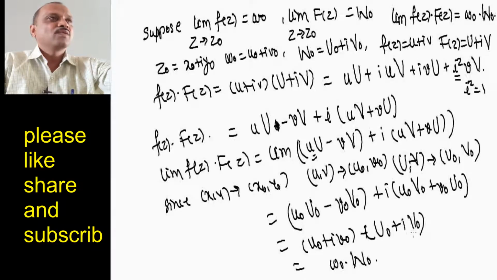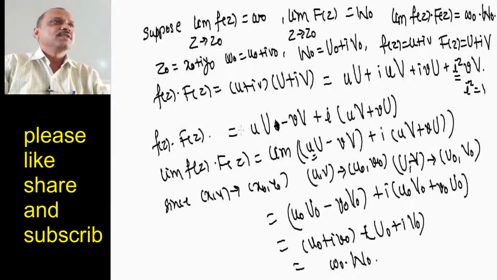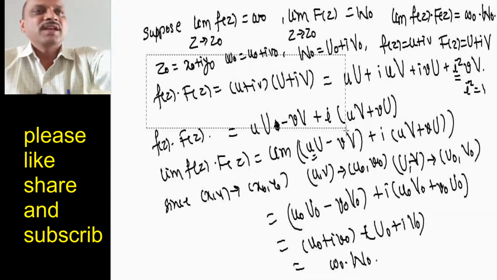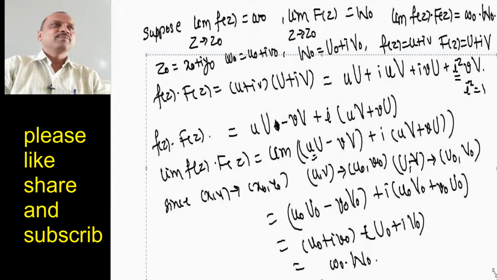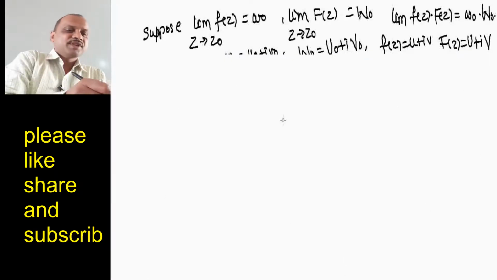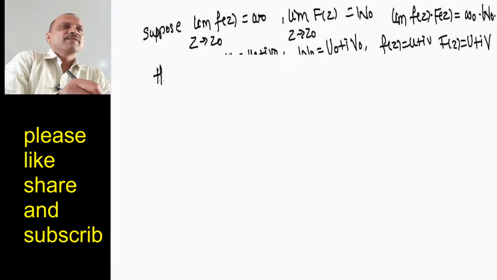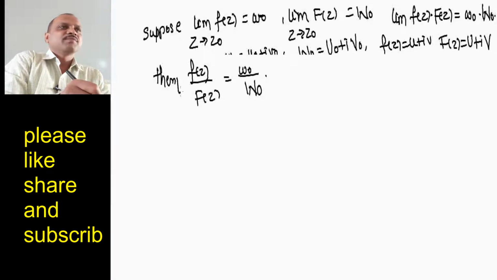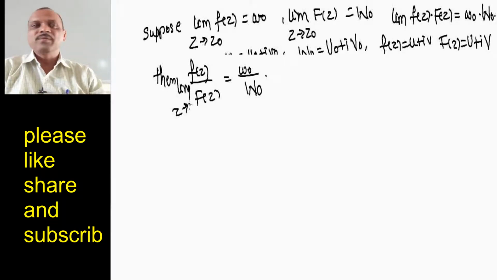That means if we have two functions again, then the limit of small f of z divided by capital F of z equals small w0 divided by capital W0. We can prove this limit of the quotient as well.